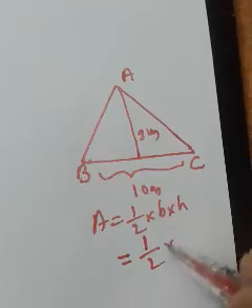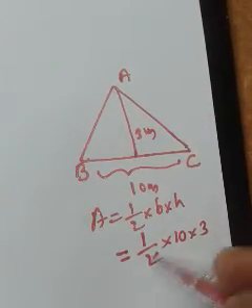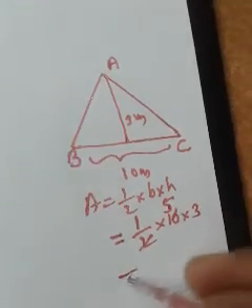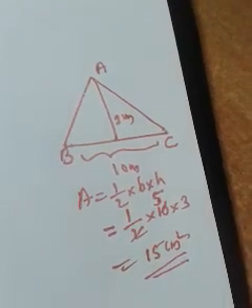So it becomes half into base, given as 10, and height, given as 3. 2 and 10 get cancelled by 2, so here 5 will come. So 5 into 3 is 15. 15 centimeter square is the answer. Okay. So this is it.